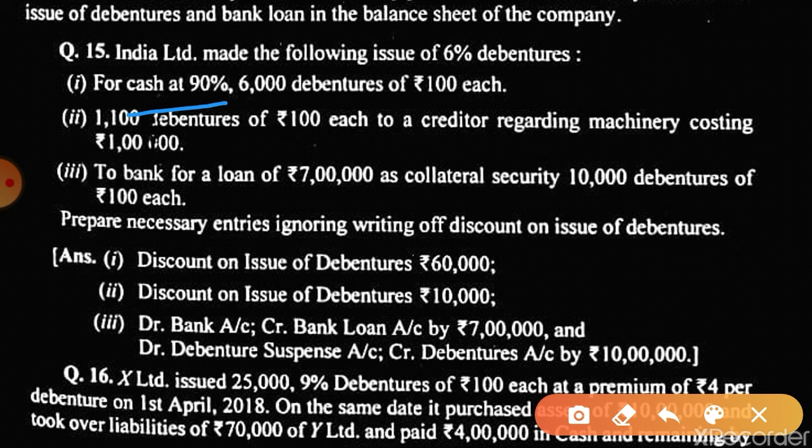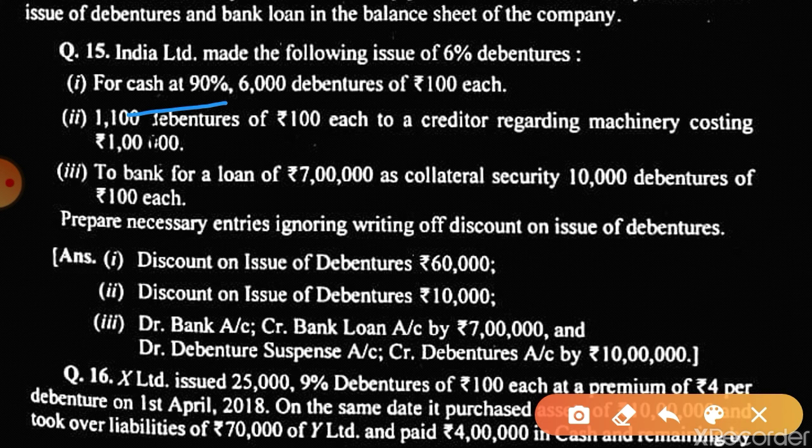See, the entry will be bank account debit to 6% debentures application and allotment account, 5,40,000. And then debentures application and allotment account debit to 6% debentures account.